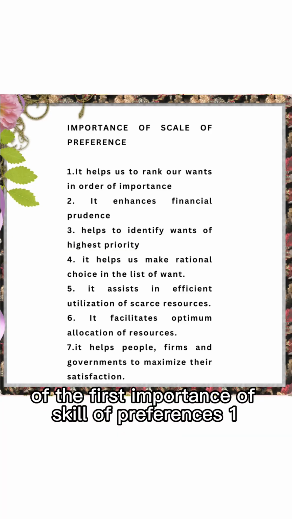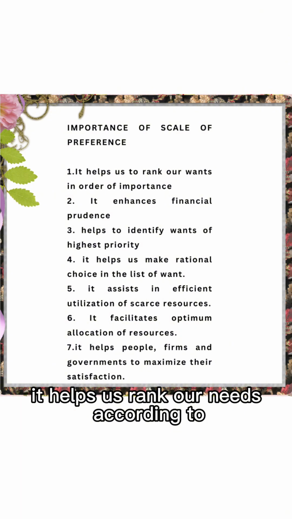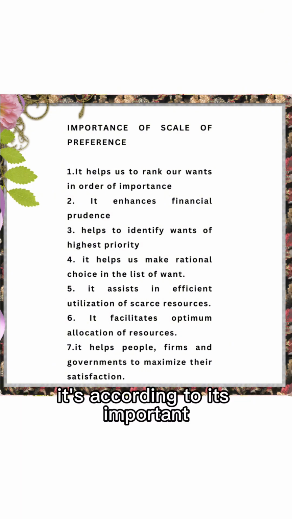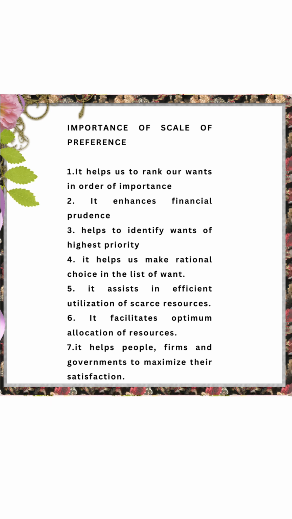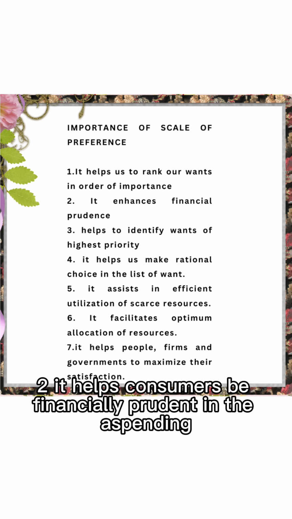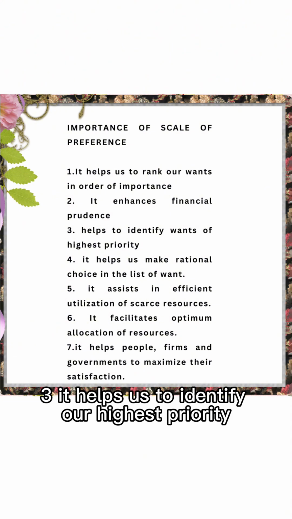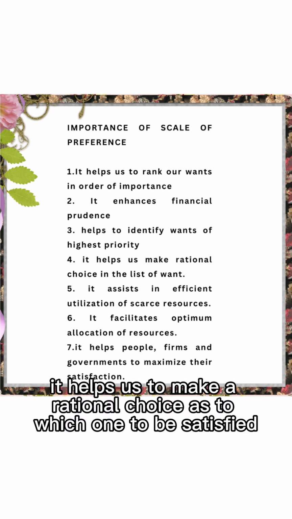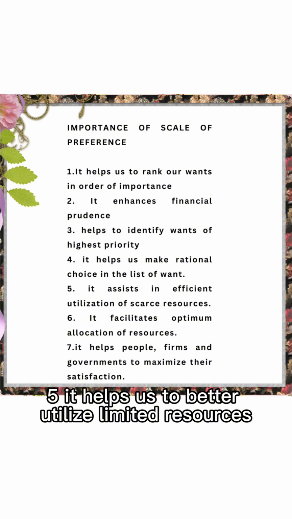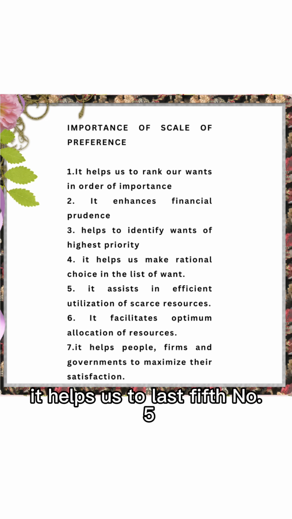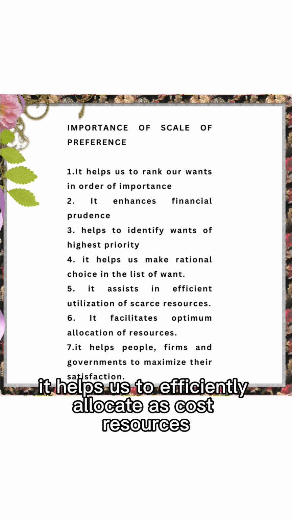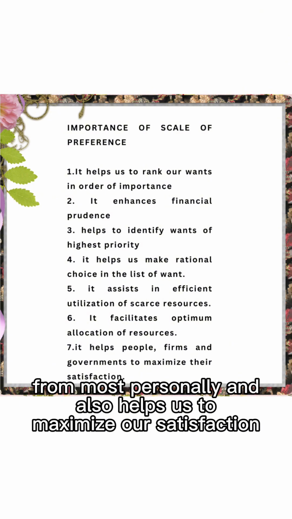The first importance of scale of preference is that it helps us to rank our needs according to how important they are. 2, it helps consumers to be financially prudent in their spending. 3, it helps us to identify our highest priority. 4, it helps us to make a rational choice as to which one to satisfy. 5, it helps us to better utilize our limited resources, to efficiently allocate our scarce resources to our most pressing need, and also helps us to maximize our satisfaction.